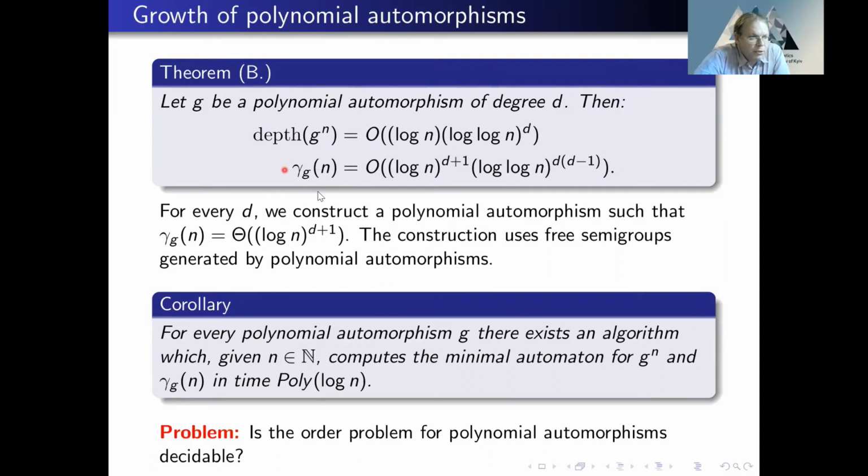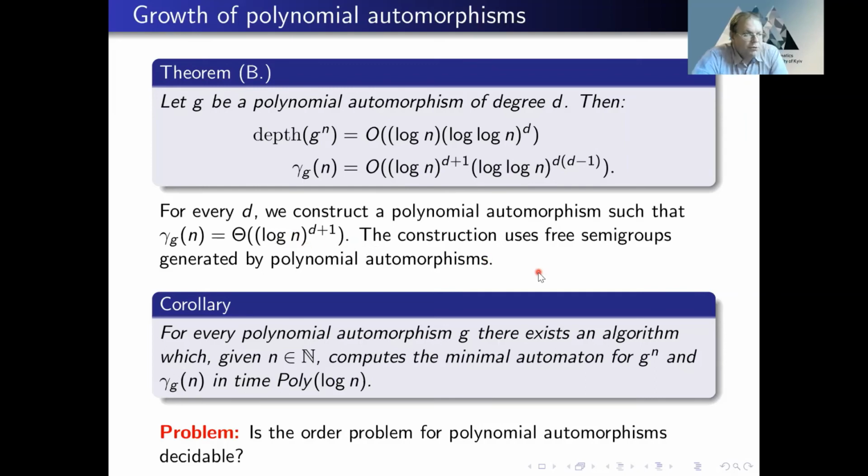And the growth function of a polynomial automorphism is polylogarithmic, log n to the power D plus 1 times additional log n. Now, for automorphisms that act transitively on levels, these terms are redundant. So basically, we need these terms to cover other orbits. And for every D, we can construct polynomial automorphisms with this growth function. I'm not sure about this term, but this term is precise.